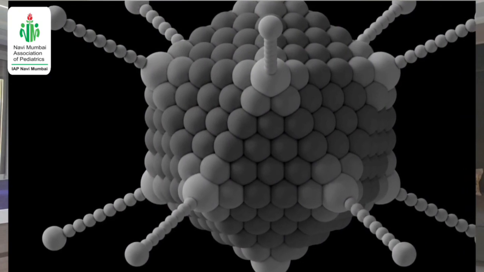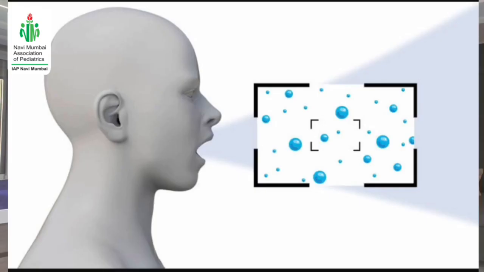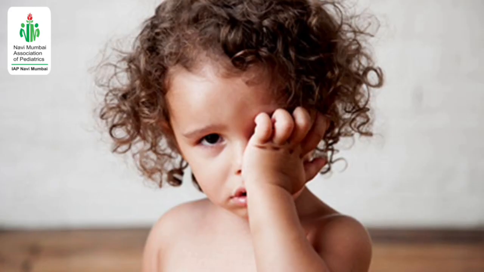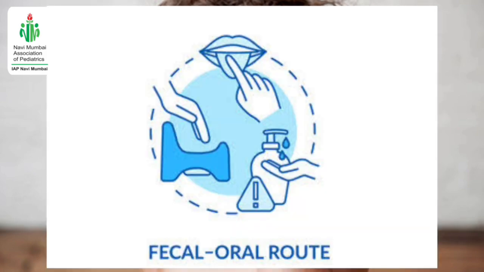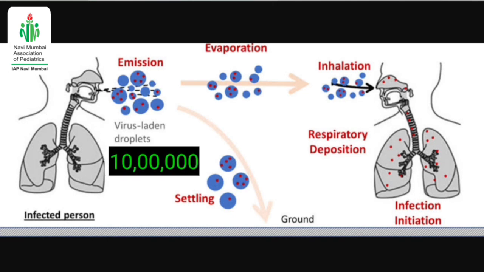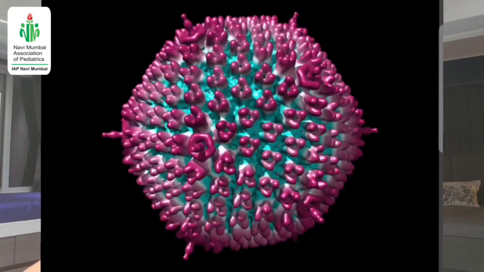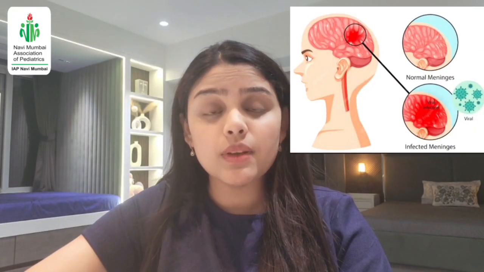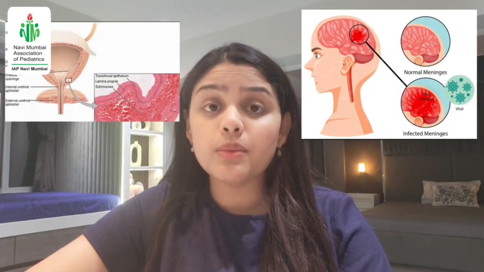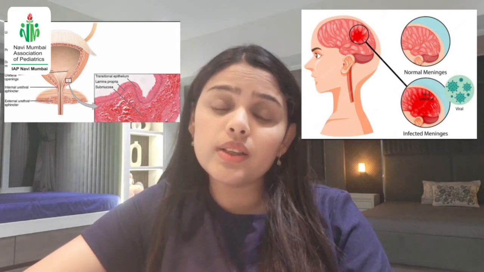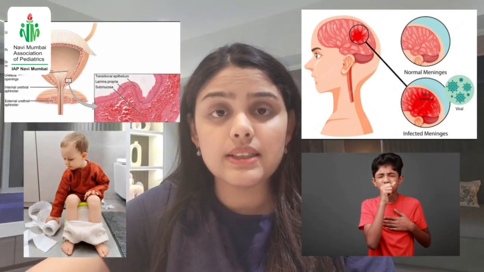This medium-sized virus may enter the body through several routes such as respiratory droplets, hand-to-eye contact, and through fecal-oral route. It is highly contagious as an infected person secretes 10 raised to 5 to 10 raised to 6 virions per ml of sputum, while the infective dose is just 5 to 6 virions. There are more than 54 recognized serotypes and each is associated with a different system involvement like 3 and 7 with meningitis, 11, 21 with acute hemorrhagic cystitis and several others with respiratory and gastrointestinal diseases.